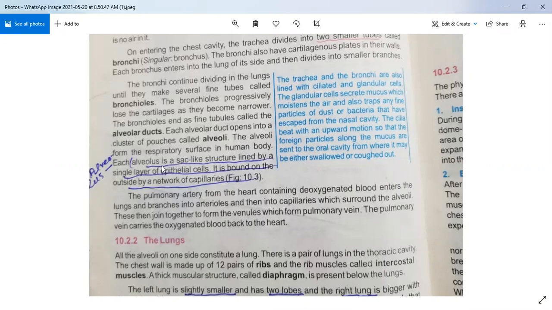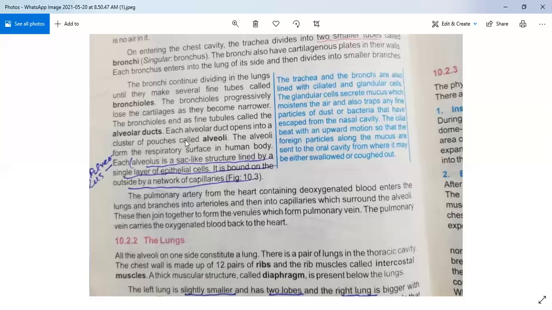Okay, you have to keep in your mind, this question can come in your exam: define alveolus. Its answer is this: alveolus is a sac-like structure lined by a single layer of epithelial cells. Epithelial cells are glandular cells which can secrete some hormones in the body. It is bound on the outside by a network of capillaries.